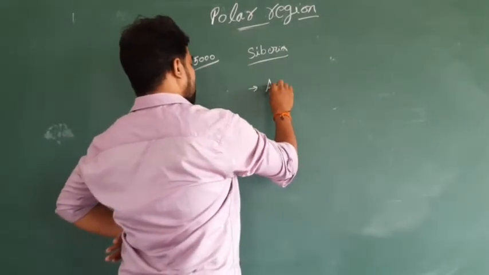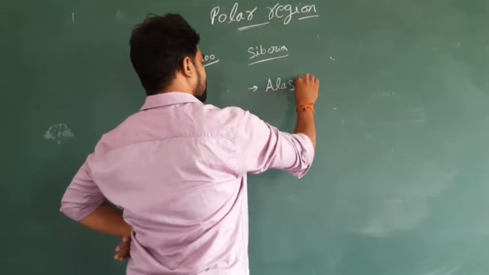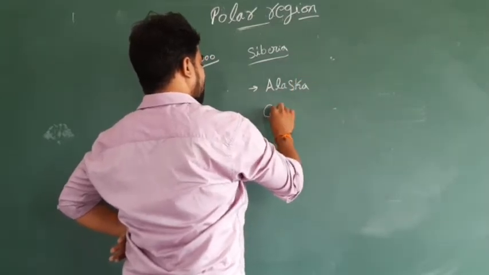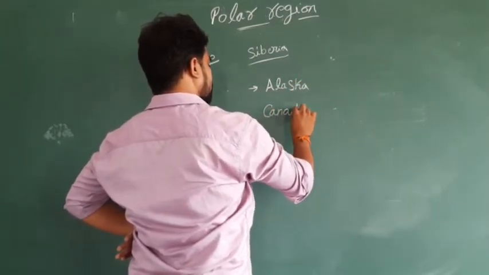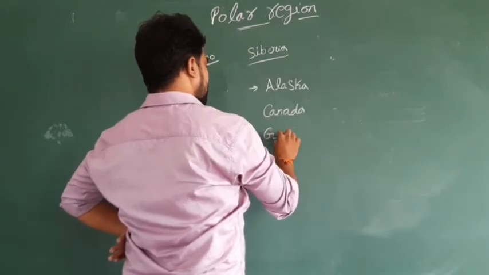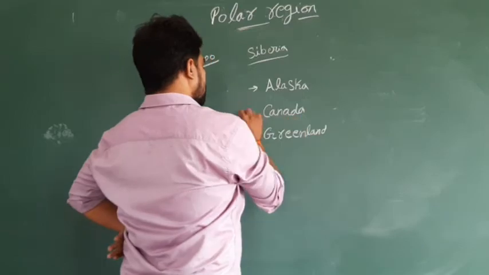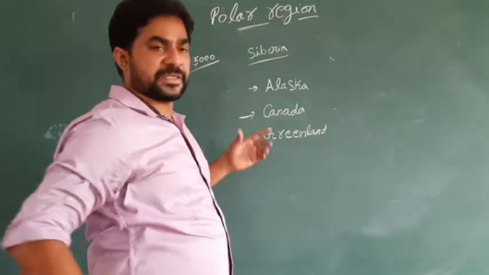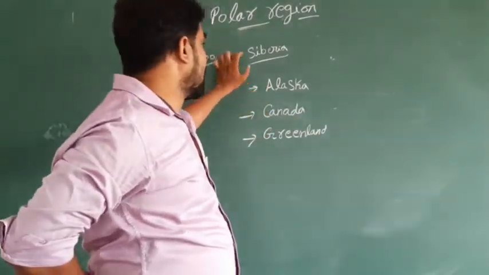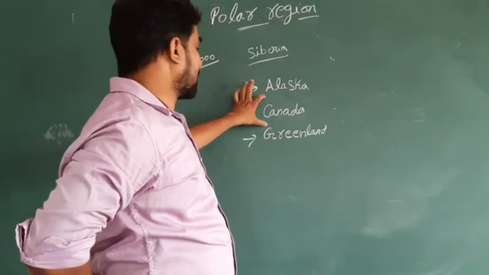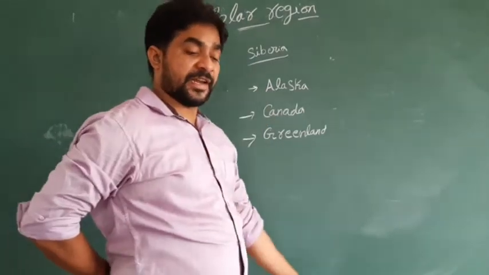areas like Alaska, even Canada, even Greenland. So now the people of Eskimos can be found in the region of Siberia, Alaska, Canada, and even Greenland.